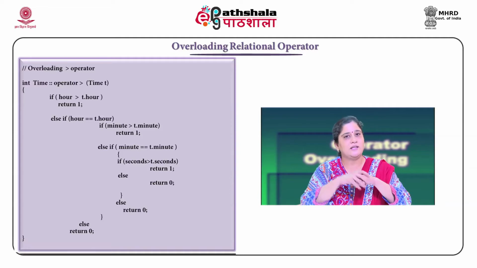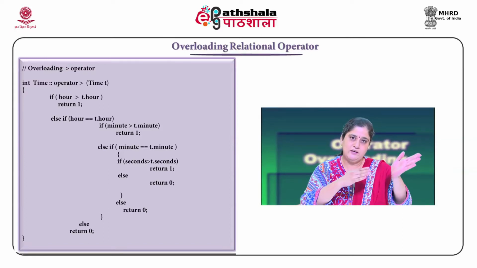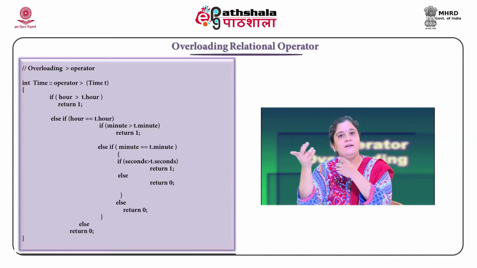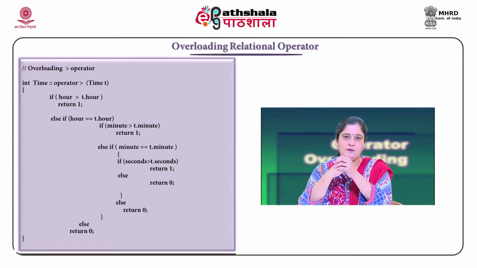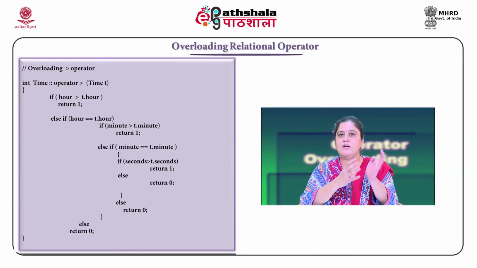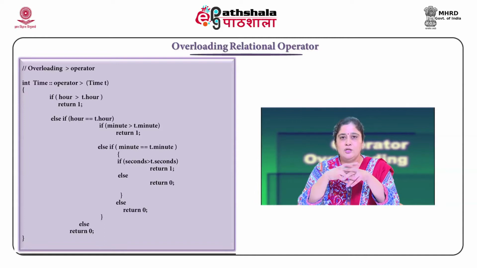How will we overload this operator? The syntax for this overloaded operation will be like this: return type integer, because we would want to return from this function whether the first object is greater than the other one or not. So, this function will return 1 if the first time object happens to be larger than the second one, and will return 0 if it is not larger than the second object. So, the prototype of this function is integer, operator keyword followed by the greater than operator that we are trying to overload, and a time object.